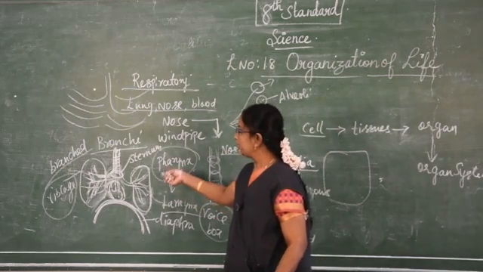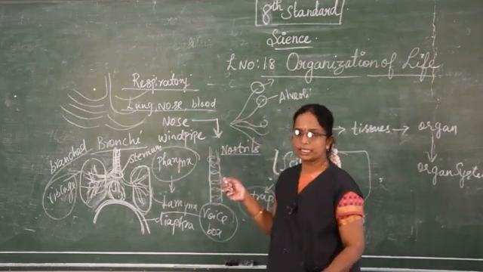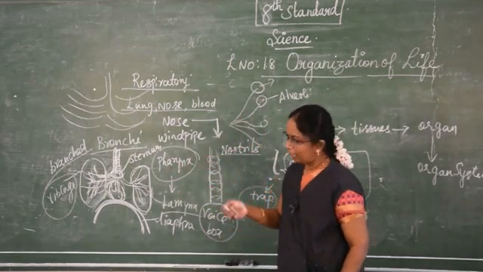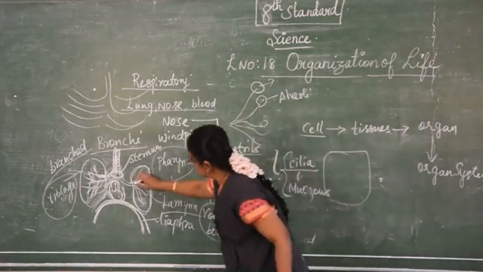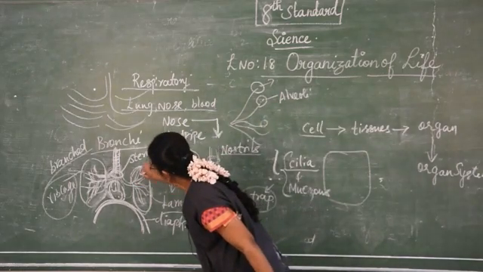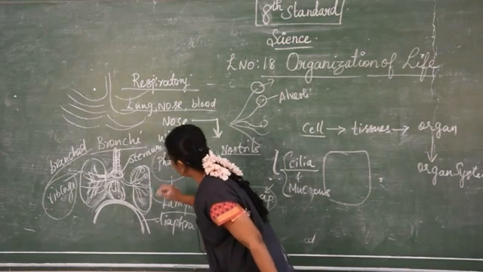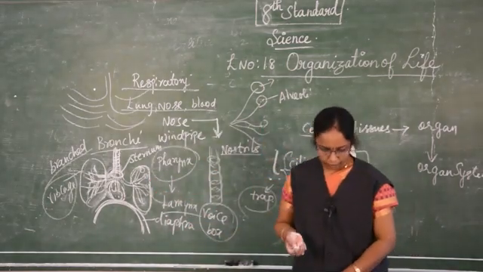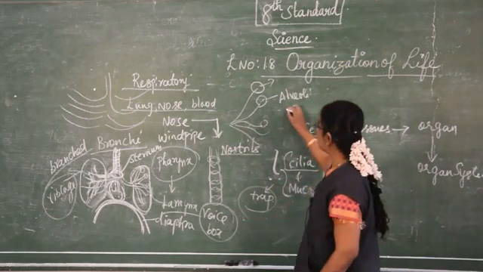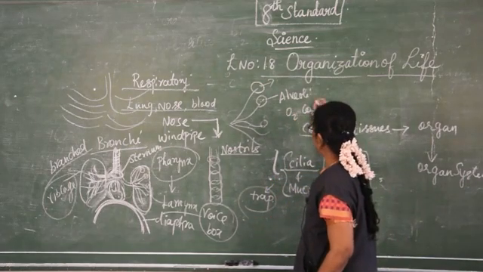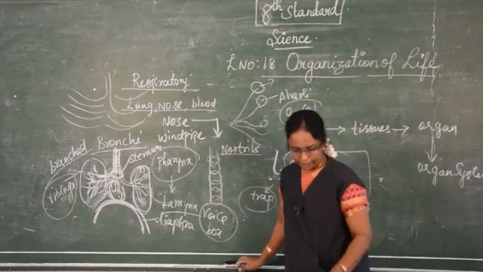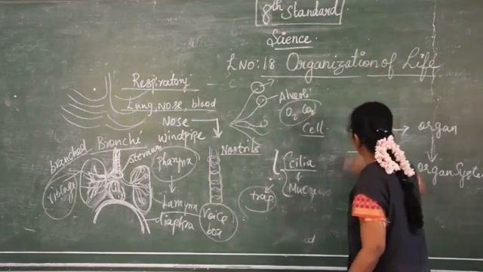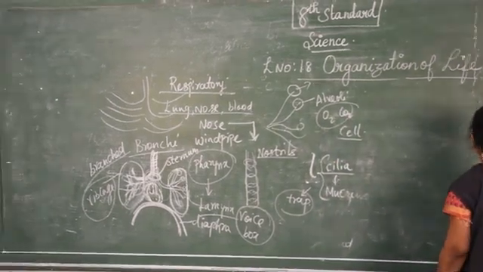So here is how the gases are exchanged in the lungs. The alveoli are found at the end of the branched structure, and they are microscopic in nature. We can see them only through a microscope. They are meant for the exchange of oxygen and carbon dioxide. Next, the mechanism of breathing: how the breathing happens in the lungs.